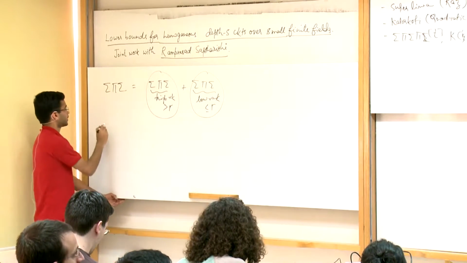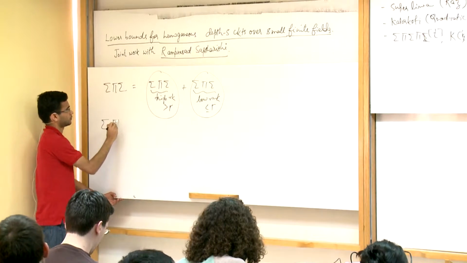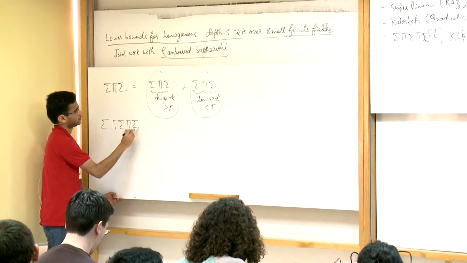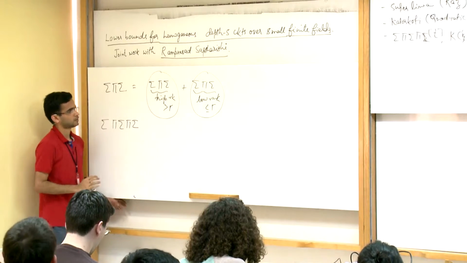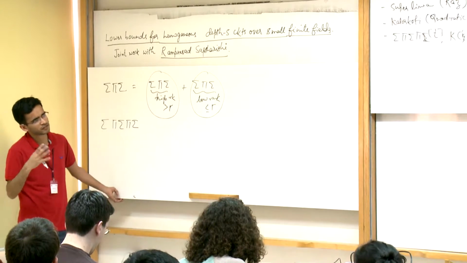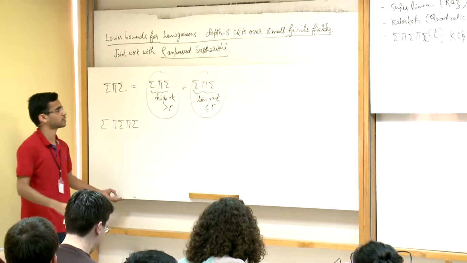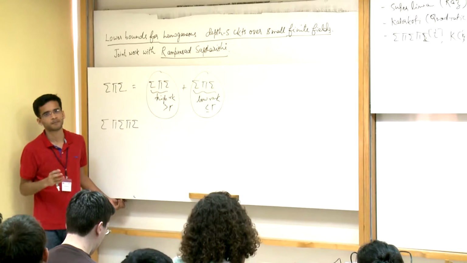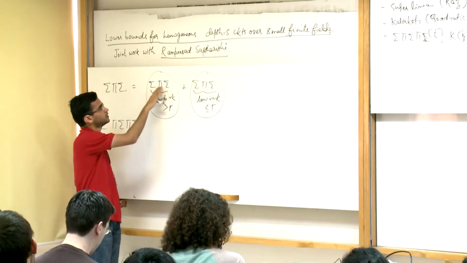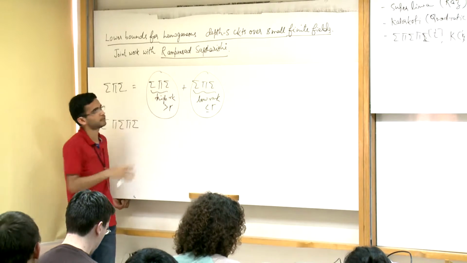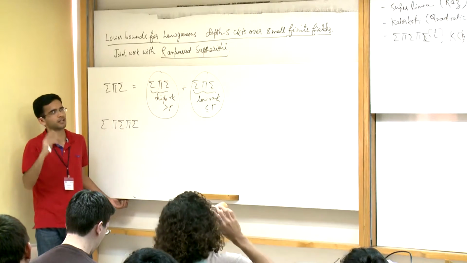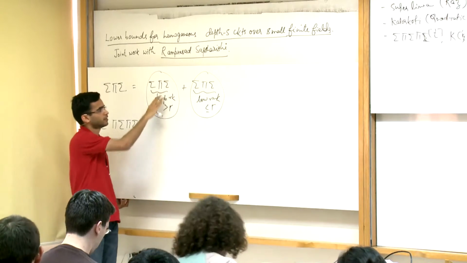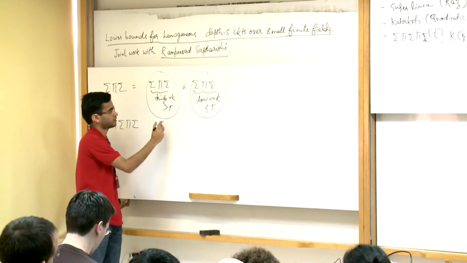To get a sense of the parameters, we are going to pick tau to be roughly square root d. In which case, if the top fan-in of this depth 3 circuit is at most exponential in square root d with some small epsilon, then this observation will hold. So these are basically equal to 0.